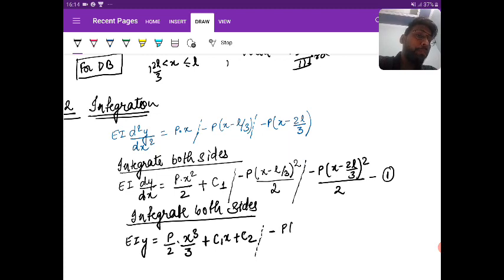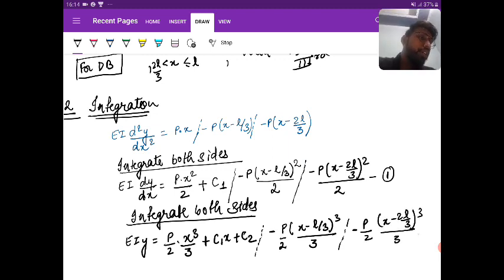Minus P by 2 into h minus L by 3 whole cube by 3, then minus P by 2 into h minus 2L by 3 whole cube by 3. Is it clear? So this is my second equation. This is the way we do the integration.